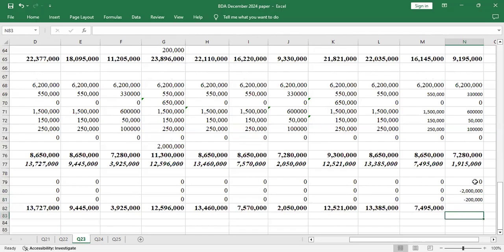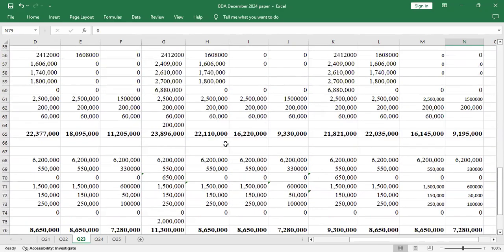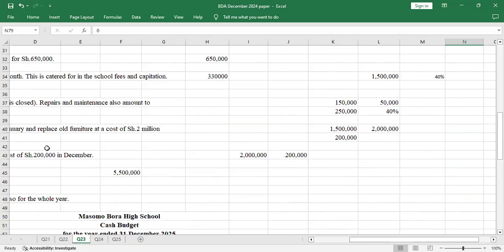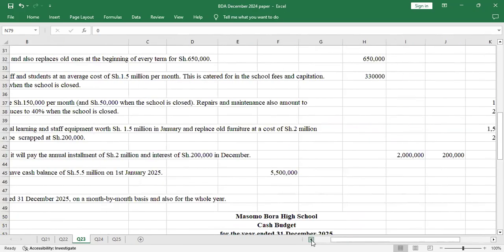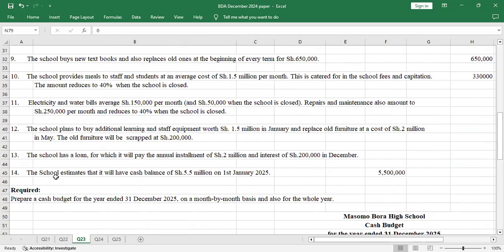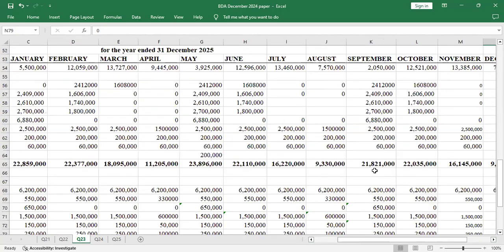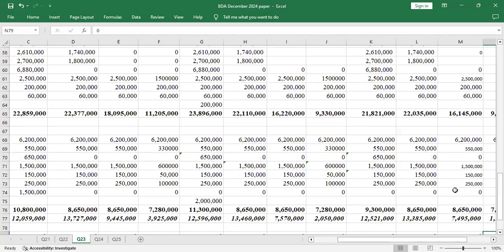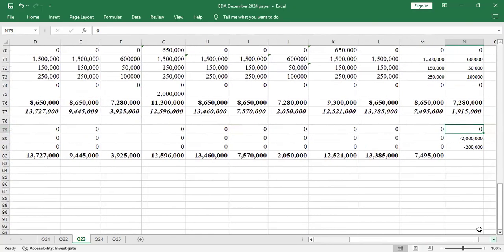Borrowing, we don't know, because we are not told how much was borrowed. We are just told that there was an annual interest and an installment, and that installment is paid in December. The school has a loan for which it will pay the annual installment. It was not a monthly installment, that's why I've included it here. Once you are done with that, you just drag and you'll get the end balance.